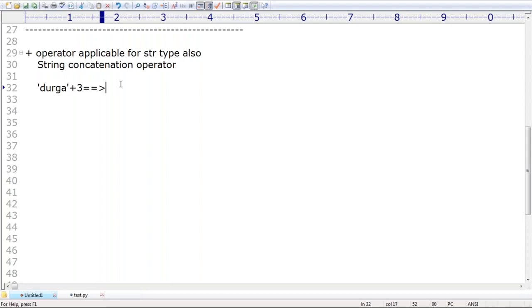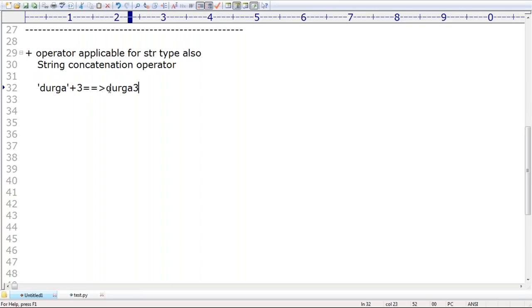Obviously, if at least one argument is a string type, the plus operator always acts as string concatenation. Remember that.